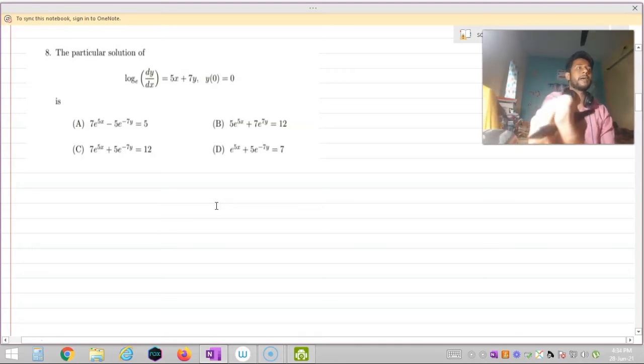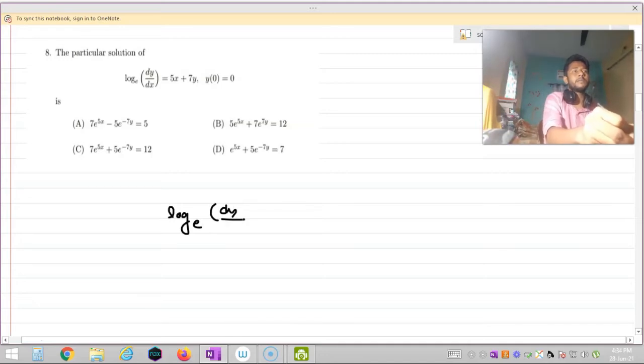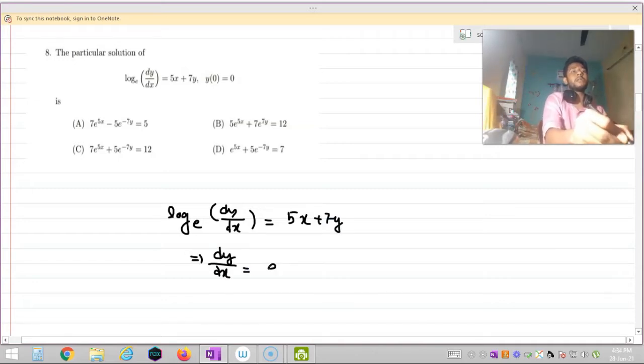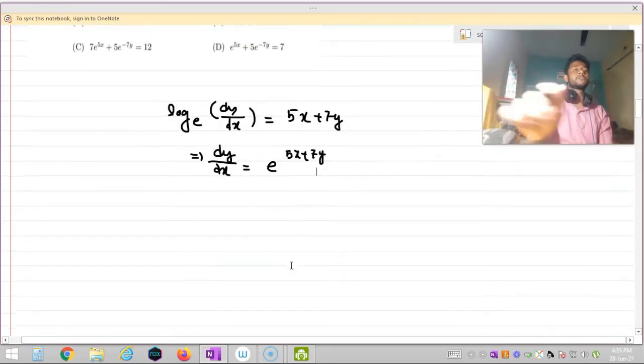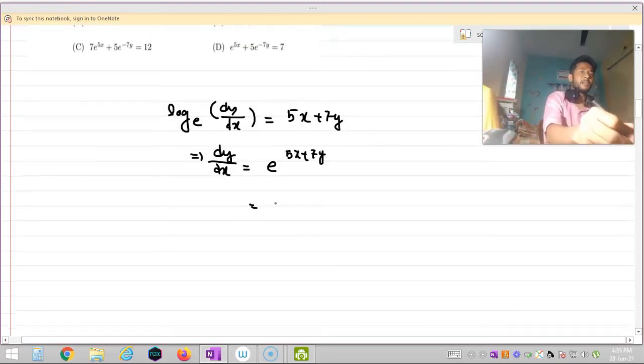So I am writing this differential equation: log to the base e of dy/dx is equal to 5x plus 7y. So I can write this as dy/dx is equal to e to the power 5x plus 7y, which is e to the power 5x into e to the power 7y.